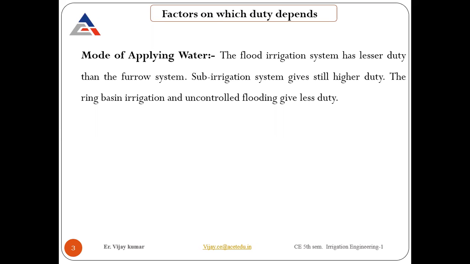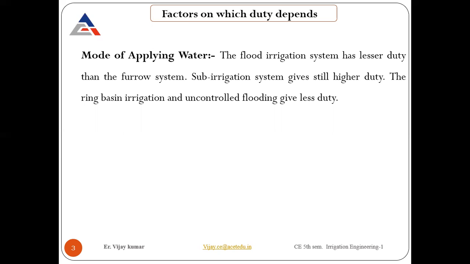Sub irrigation system gives still higher duty, meaning in that case losses are reduced. If the total amount of water is a specific quantity, you are adopting different ways. Suppose 1 liter of water is applied. We have a continuous supply of discharge, 1 cubic meter per second, whatever it is. You are supplying that water by different techniques: one for flood irrigation, other for furrow, other is sprinkler, other is drip. So the system in which the water loss is less will give you more duty.